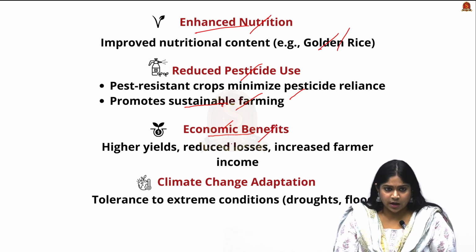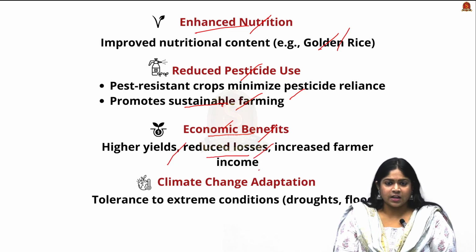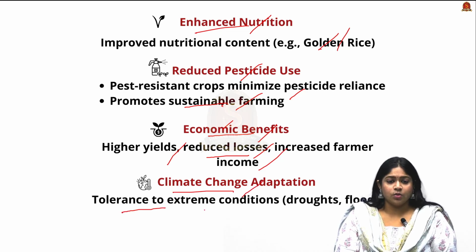Next is bringing in economic benefits such as higher yields, reduced losses, and ultimately increasing the farmer income, and having climate change adaptation. Here it tries to be tolerant to extreme conditions like droughts and floods.